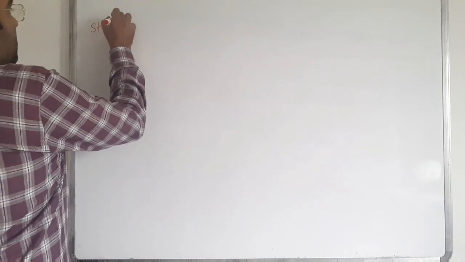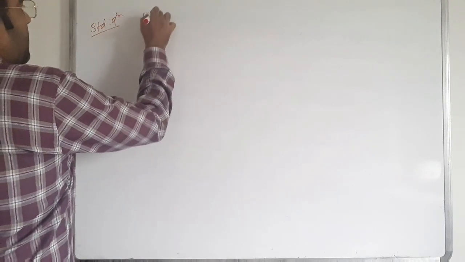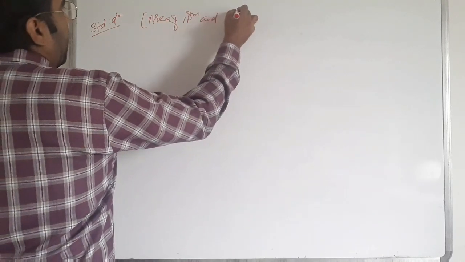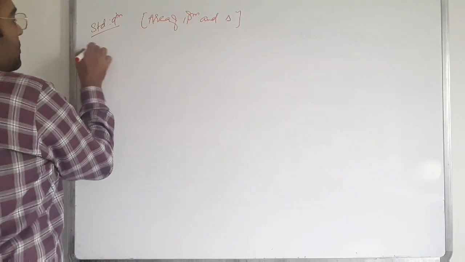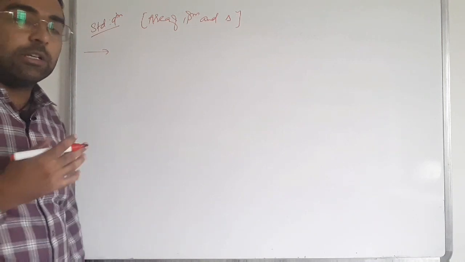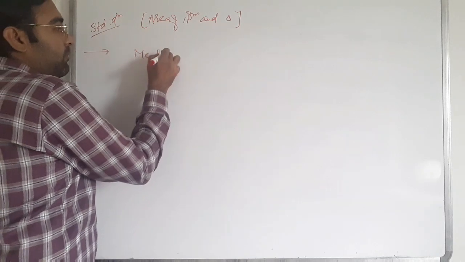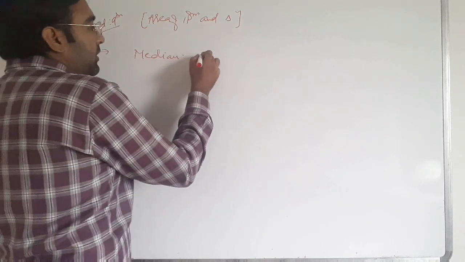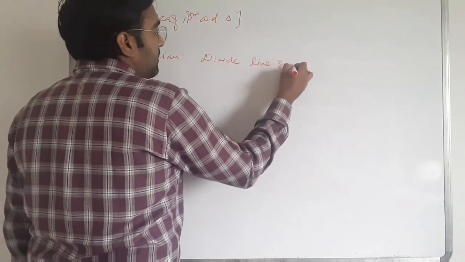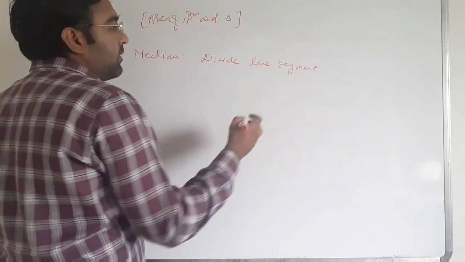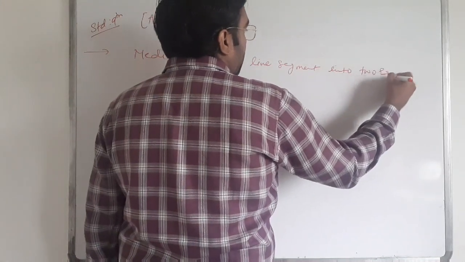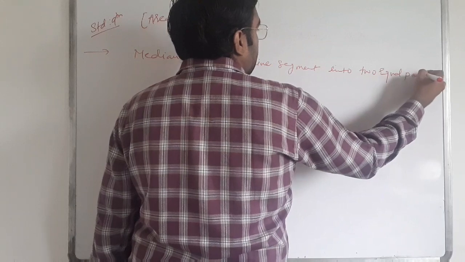Standard 9, area of parallelograms and triangles. For 9.3, it's the concept of the median. First of all, what is the median? A median divides a line segment into two equal parts.